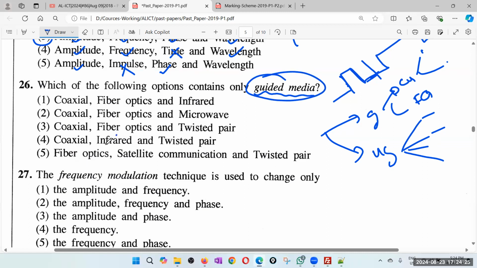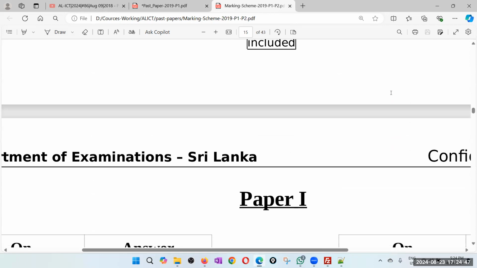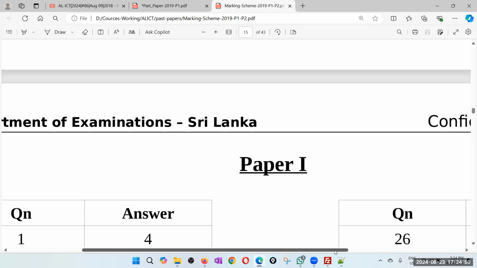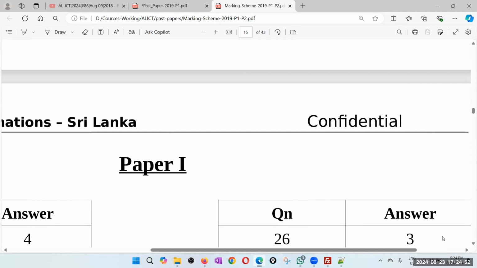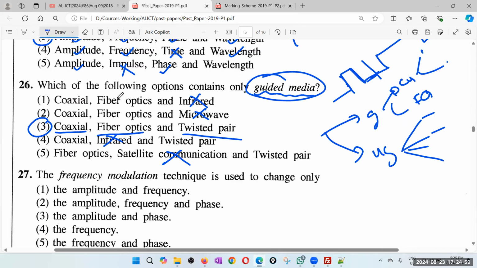So I'll not take infrared. Satellite communication you can't do with guided media. Okay, so here again, microwave is there, infrared is there. So the answer is the third one. Coaxial cables, fiber optics, twisted pair. So the answer is obviously the third one. Yes, the answer is the third one. Right, 27.